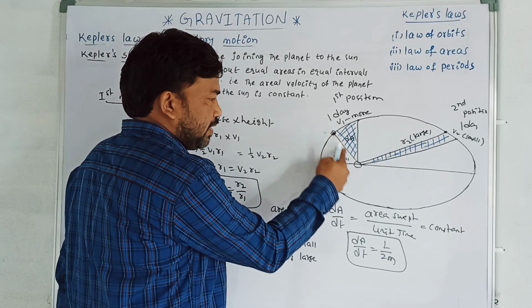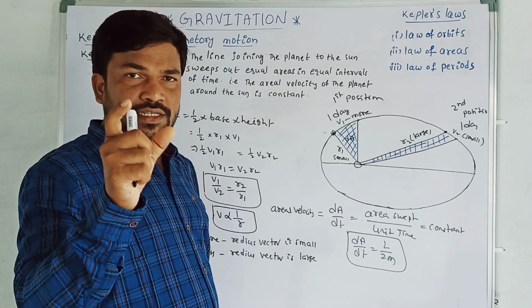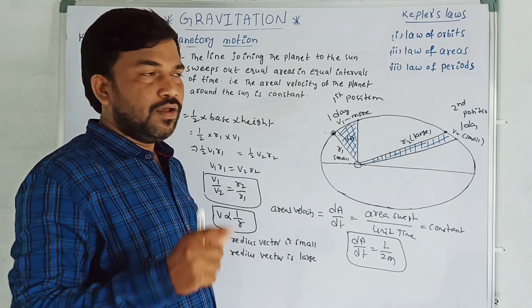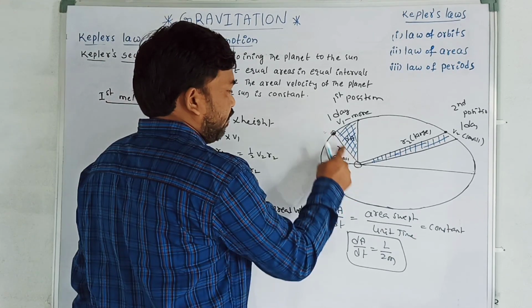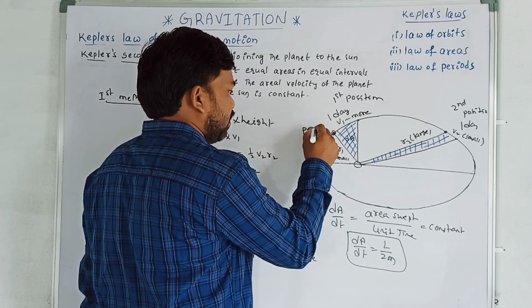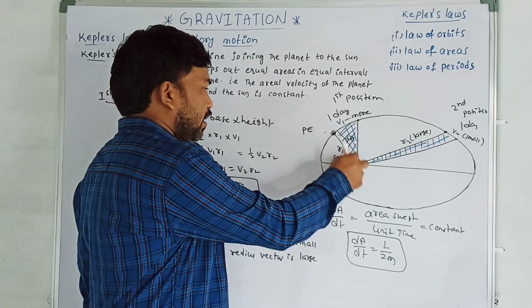If you observe, the distance between the planet and the sun is less. If the distance is less, the force of attraction is more. Therefore, I can say that the potential energy is less. Why? Because the distance is less.